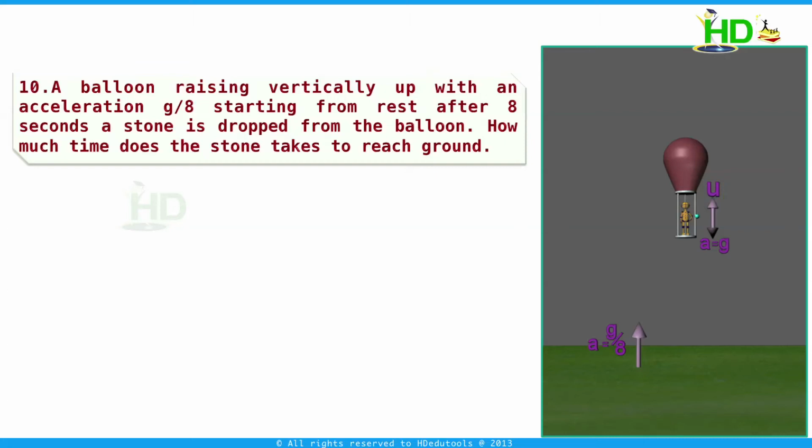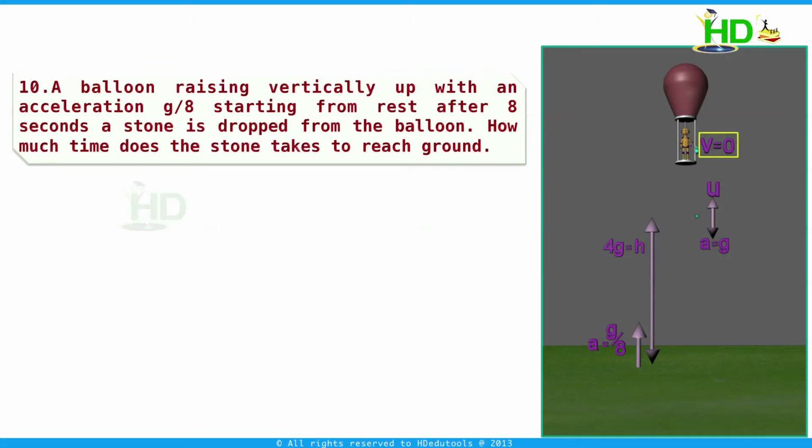That means at this point, the stone is having velocity vertically up, which is equal to the velocity of this balloon. And at this position, the acceleration for this stone is due to gravitational force, a equal to g, acting vertically down. Because of this negative acceleration, as the stone is moving up, the velocity decreases.